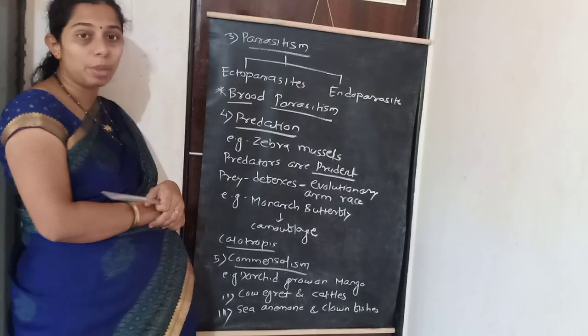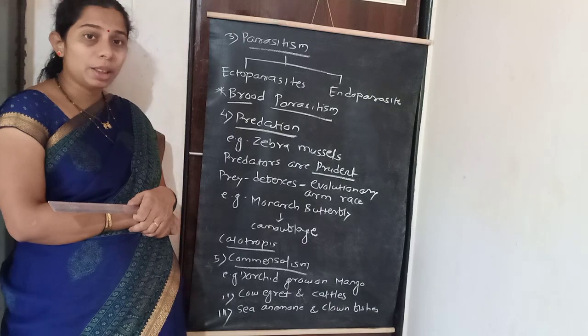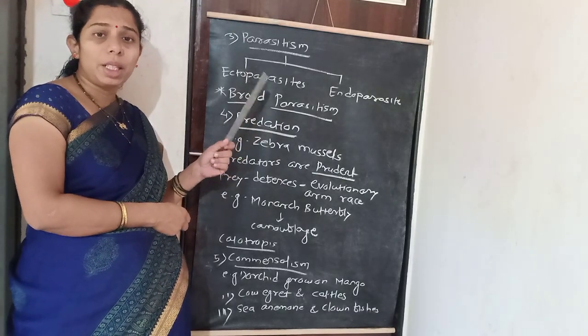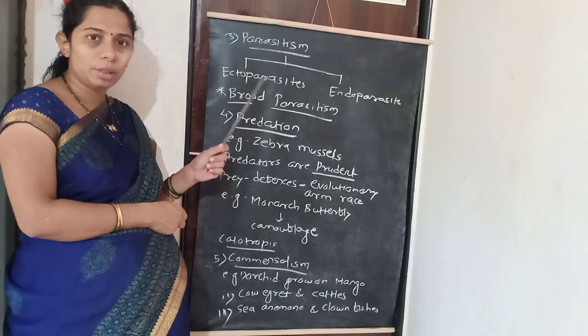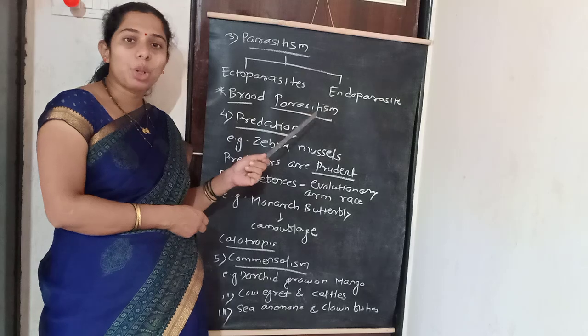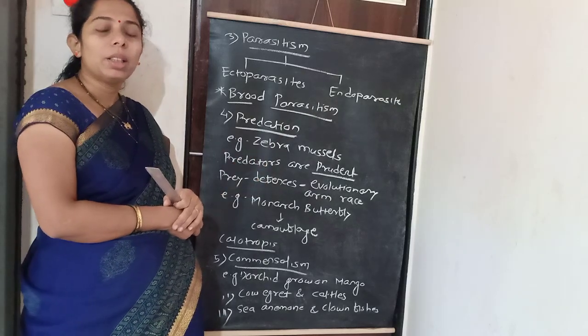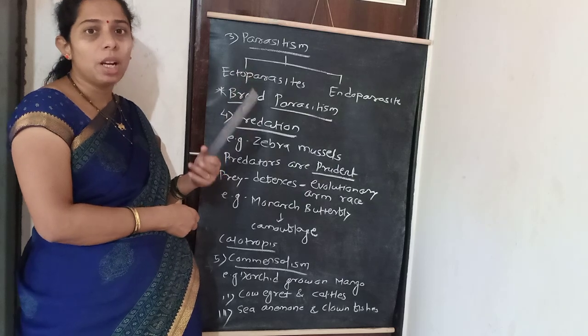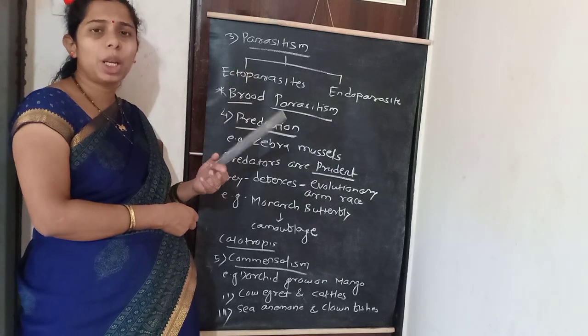Brood parasitism. Brood parasitism means the parasite bird lays its eggs in the nest of the host bird, and the parasitic bird's eggs as well as the host bird's eggs are equal in size, shape and color.